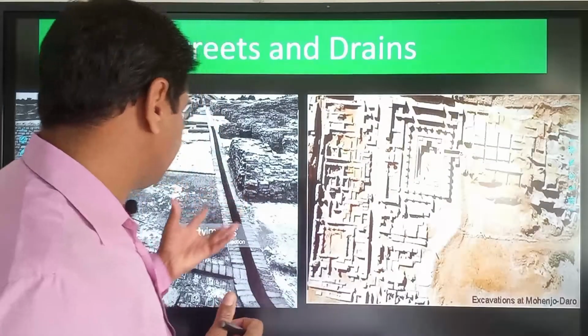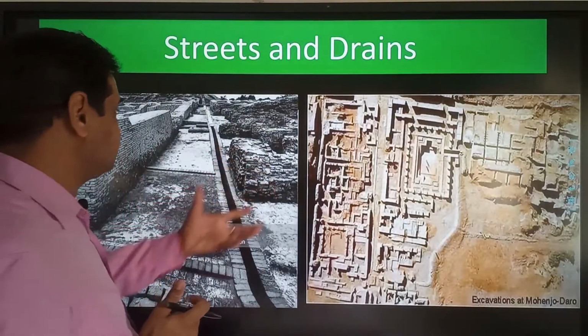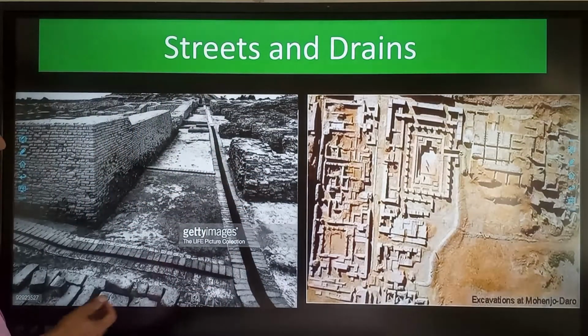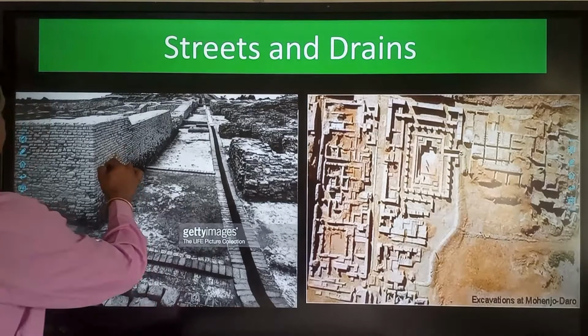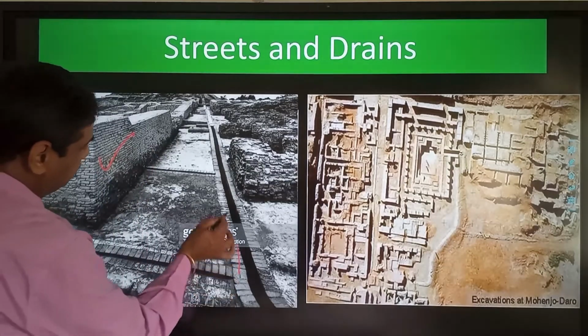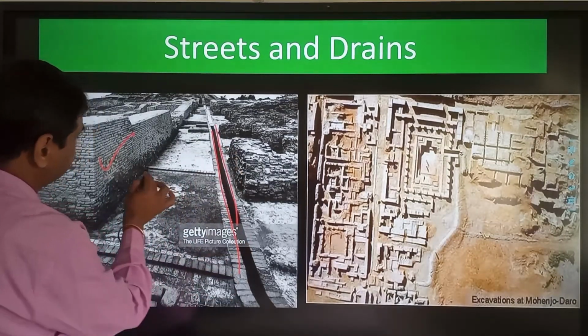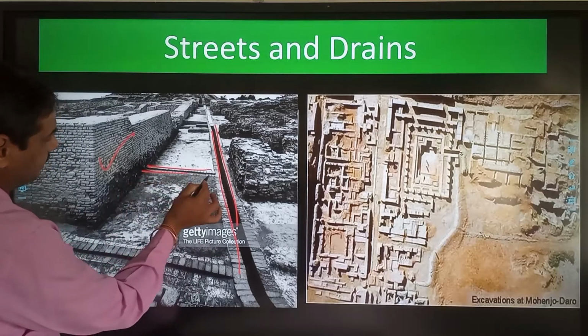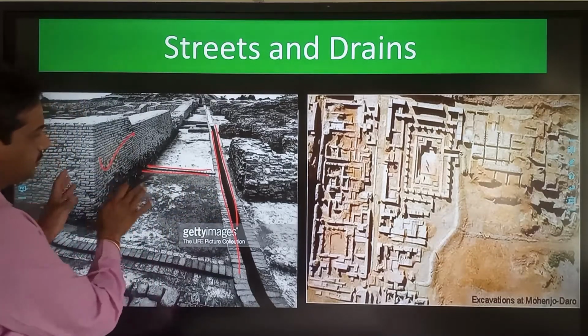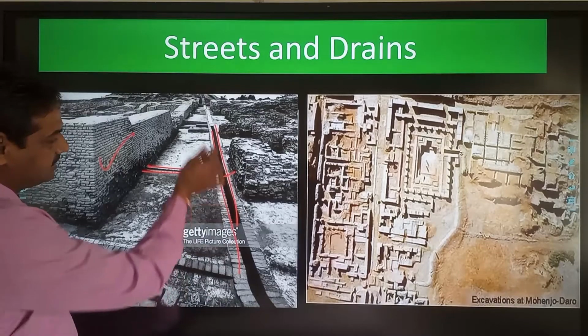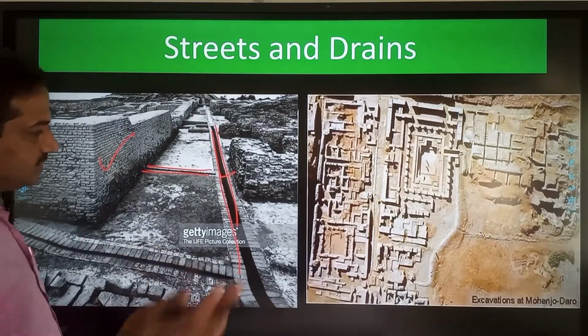You can further understand about the drainage system from this layout also, this image also. You can see that these are the ordinary houses, and along with the street, this is the main drain, and this is the drain which comes out of the house, where the wastewater of the house goes to the main street drain and it is taken out from the city to outside.